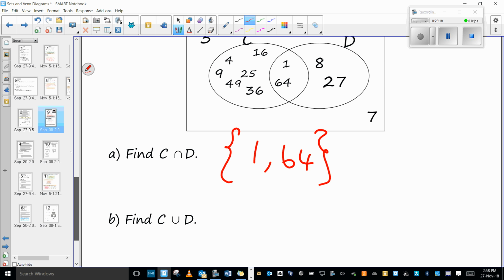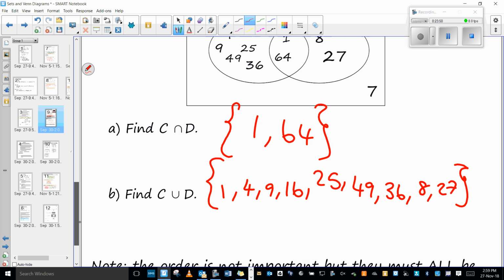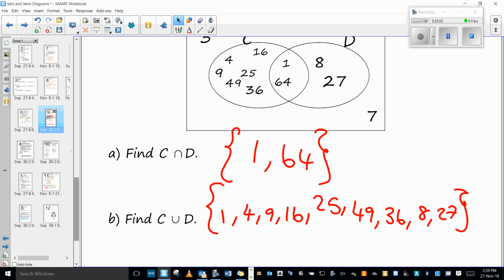Okay, so I would list 1, 4, 9, 16. Oh, I missed 8. I'll just keep going. 25, 49, 26, 8, 27. And those would be in brackets. You're good. So I've listed my union. Okay? What about 64? Oh, we're all good. And 64.